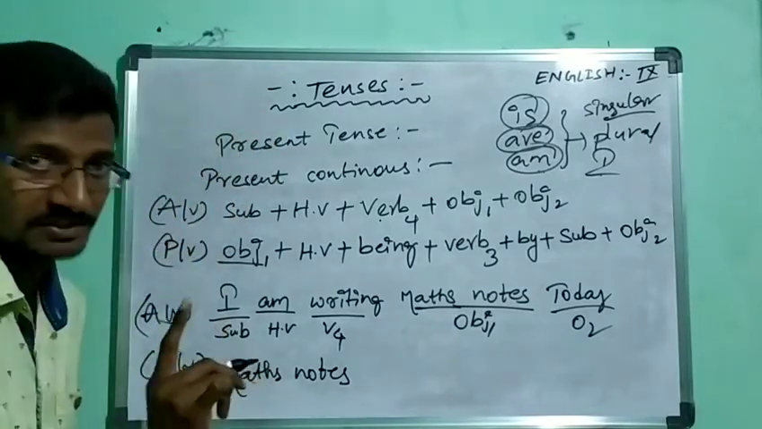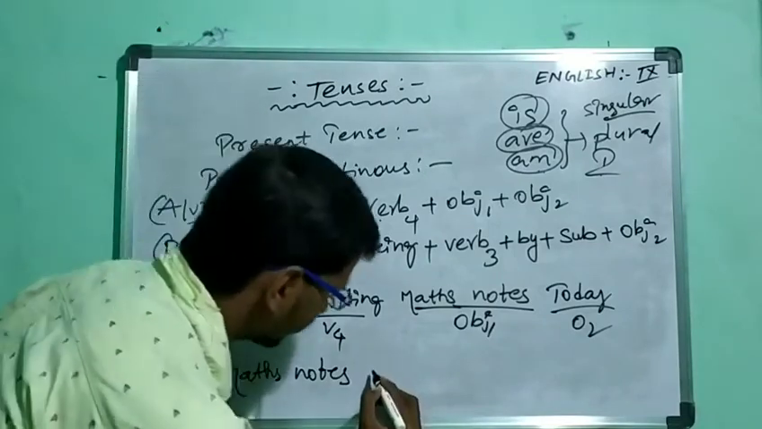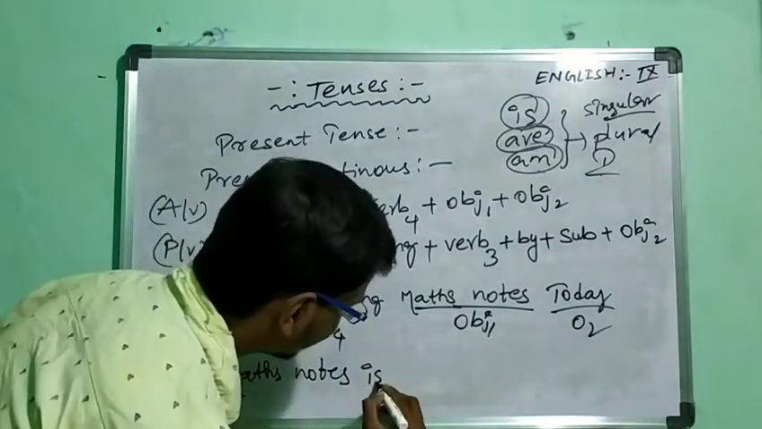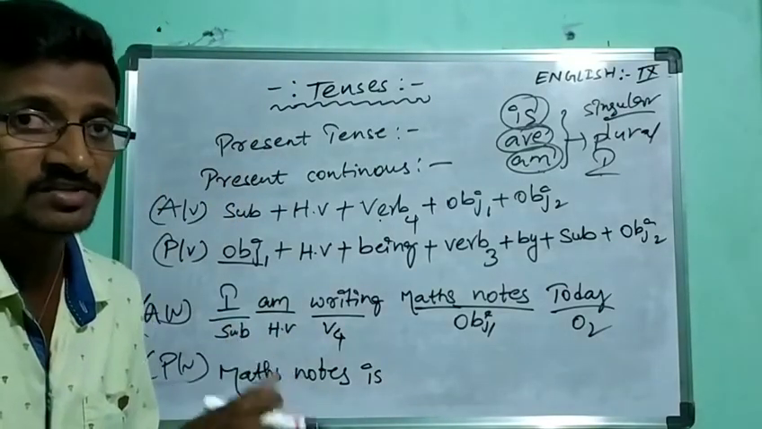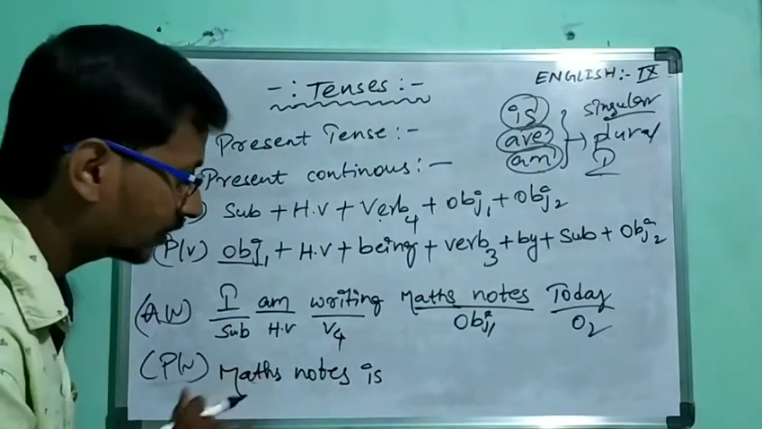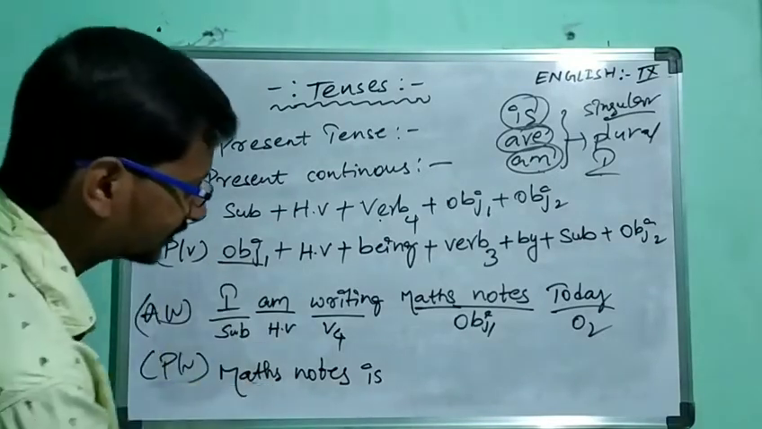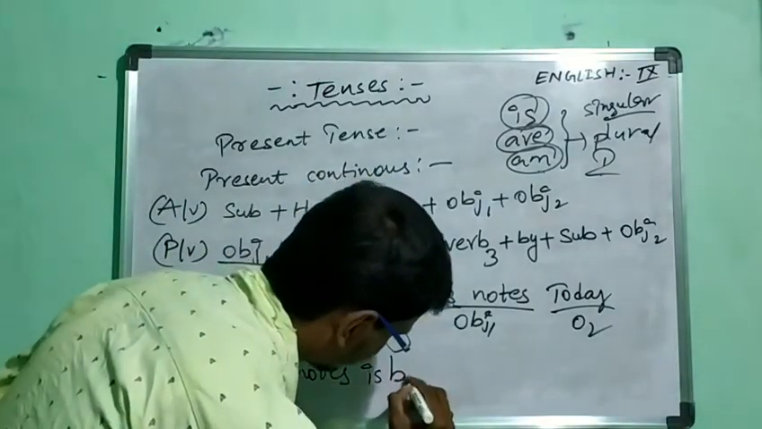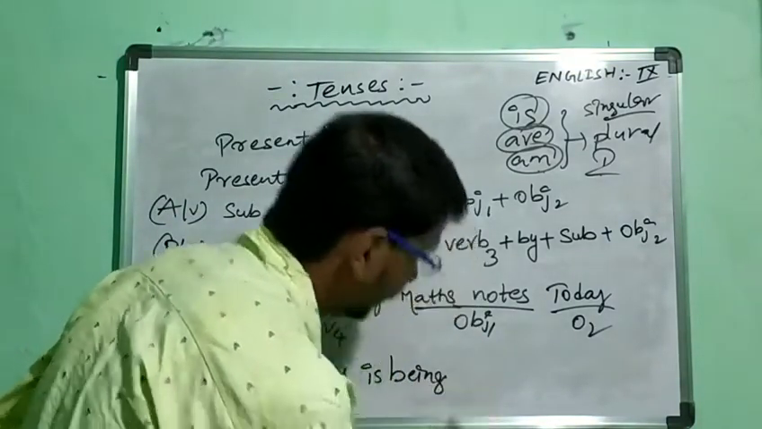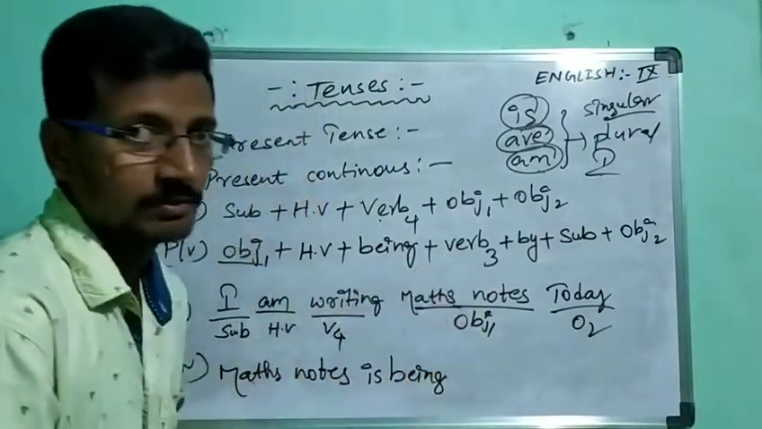Means we are having only one subject. So now we are taking is, maths notes, which comes under the it. Okay? It is a book. So it comes under it. Next onwards, what we are having in the passive voice? We are having being, which is followed by verb 3.